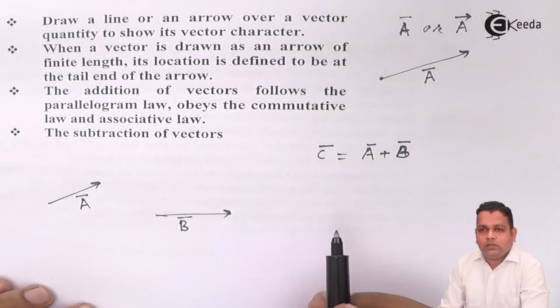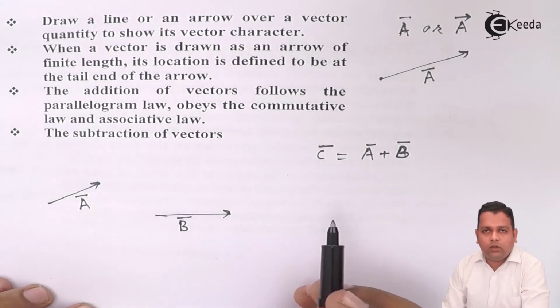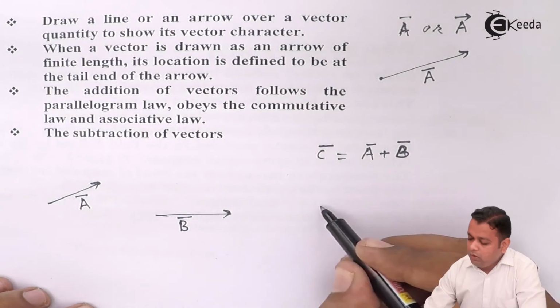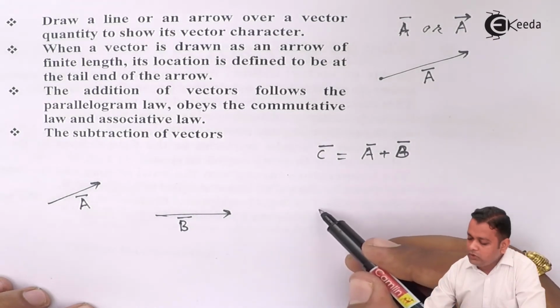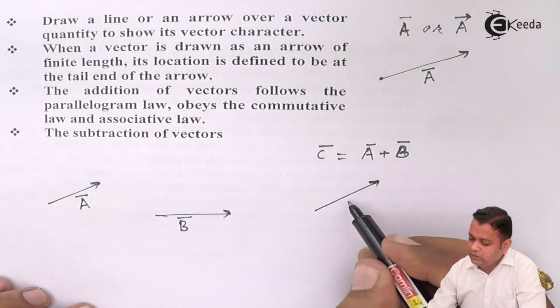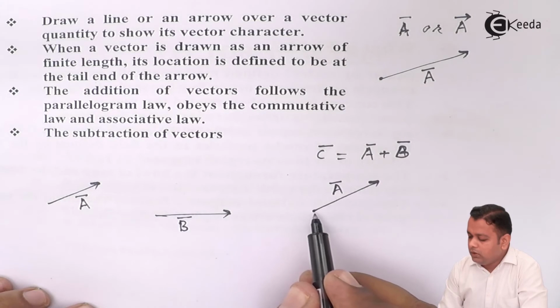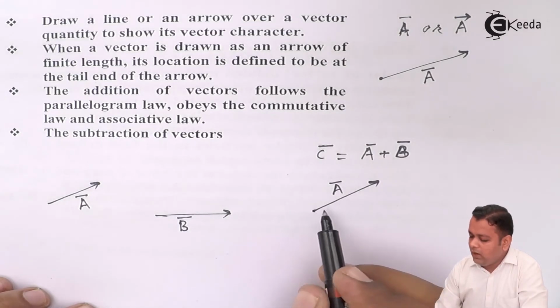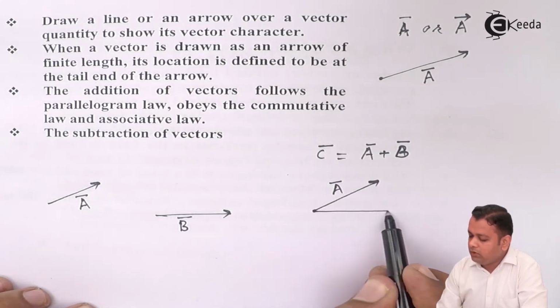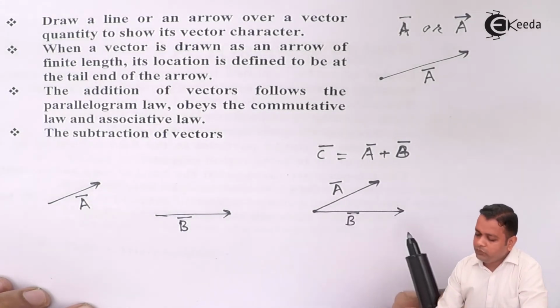So the vector addition follows parallelogram law of addition or triangle law of addition. First of all, parallelogram law of addition of vectors. For parallelogram law of addition of vectors, we take the first vector as it is. To the starting point of the first vector, we align the starting point of the second vector. So this is B bar.